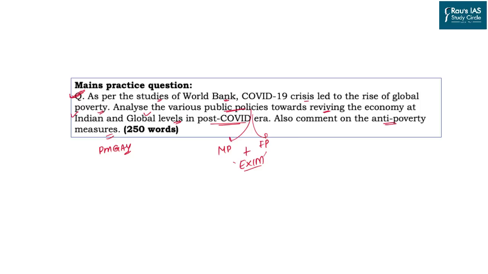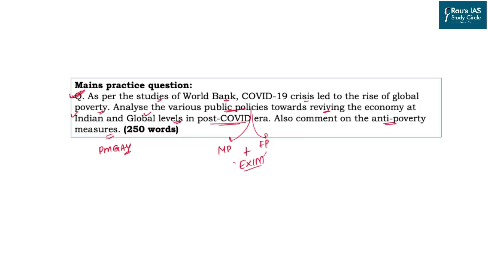The question says that as per the studies of the World Bank, the COVID-19 crisis led to a rise in global poverty. As we have seen in the discussion, this is a correct statement and should be substantiated in that manner. Analyze the various public policies towards reviving the economy at the Indian as well as the global levels in the post-COVID era.